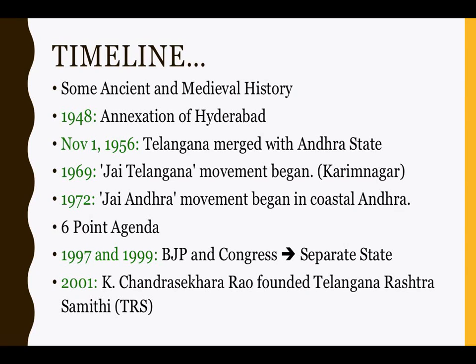So on 21st September 1973, a settlement was reached, and a 6-point formula was put forward. Instead of the 8-point formula that was rejected in the year 1969, a 6-point formula was put for the people in the two regions. The objective of the 6-point agenda was relatively simple and again the same as before. It is nothing but accelerated development to the backward regions and preferential treatment to the local candidates for employment. That's all. So it's the same thing which is being told again.